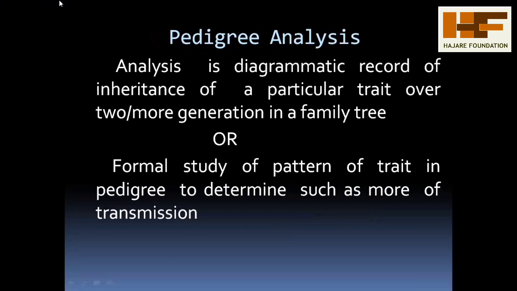This analysis is also a diagrammatic representation of records transmitted from one generation to another, across two or more generations, and it looks like a tree. That tree is called the family tree. Pedigree analysis is also called a formulatic study, and patterns or sexes are differentiated on the basis of pedigree analysis and how characters are transmitted.